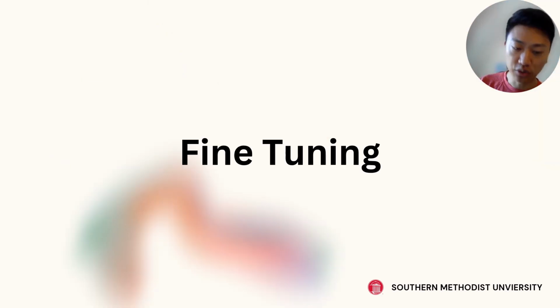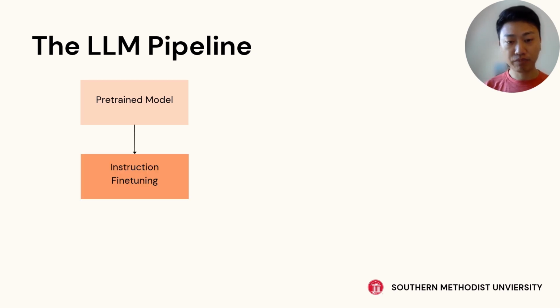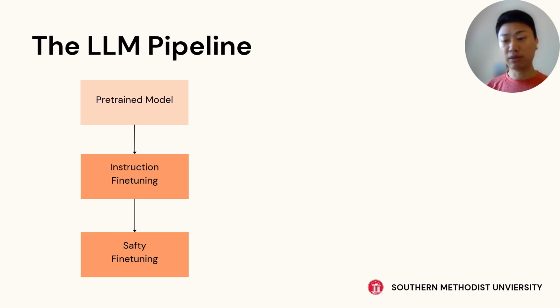Now let's begin. Fine-tuning. So when the large language model first came out, it's usually called a pre-trained model, and that is a model that only predicts the next token. It finishes the sentence where you left off, and it goes through a series of processes to become what we know today as chatbot-style large language models, like ChatGPT. It usually goes through a process of instruction fine-tuning, telling the model what to do, instructions and actions. And then it goes through other fine-tuning processes like safety fine-tuning, maybe preference fine-tuning, to make sure the model doesn't tell you how to break into a car or break the law, right?